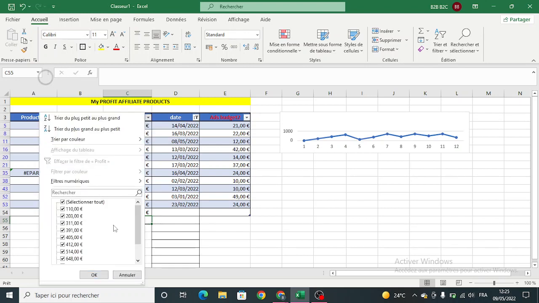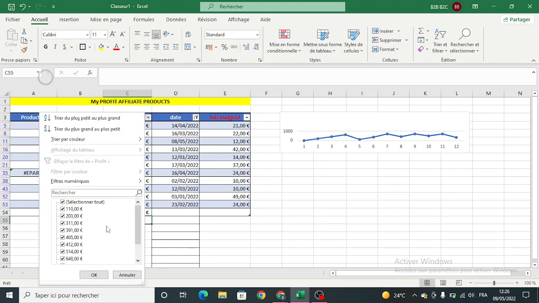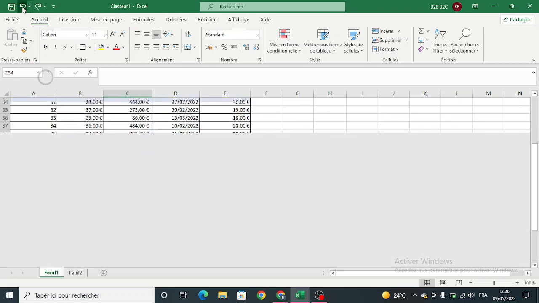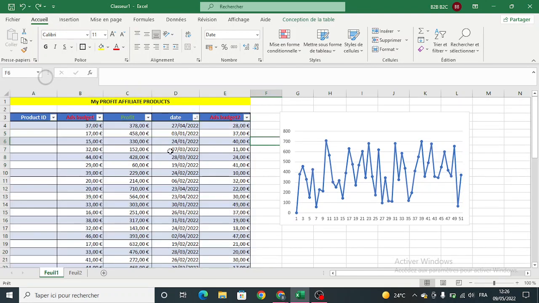Here if we filter, it doesn't give us the necessary filter. Normally we should just go back here, and without this I will have the whole table that I have. This is back to our table here.